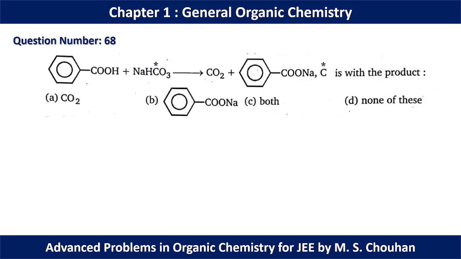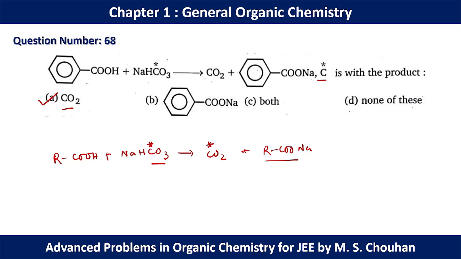In question number 68, the carboxylic acid, benzoic acid, is treated with sodium bicarbonate and CO2 is evolved. So basically any carboxylic acid, if it reacts with isotope labeled sodium bicarbonate, we can have CO2, and this CO2 will be isotope labeled because this CO2 is evolved from the HCO3 minus anion, and with this we will have a salt of the carboxylic acid. So this C star should be present on the CO2 molecule, and for question number 68, option A should be